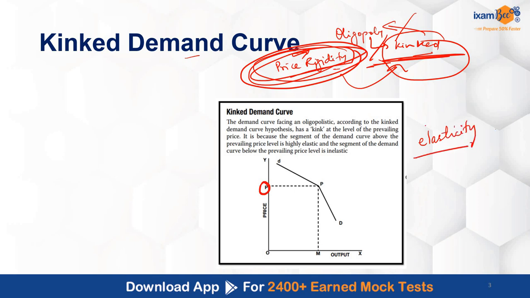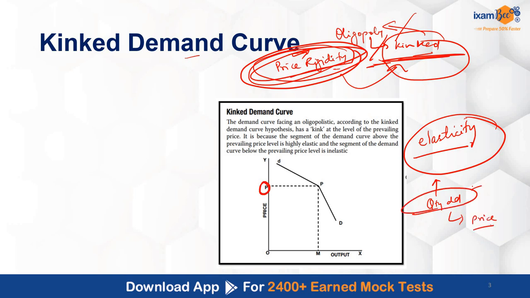So what is elasticity? It tells you the responsiveness of quantity demanded to a change in the price. It tells you how my quantity demanded is changing because of a proportionate change in the own price of the commodity. If my quantity demanded changes by a huge amount because of a change in the price, then we say elasticity is greater than 1.